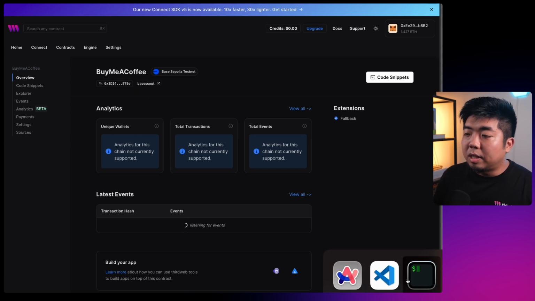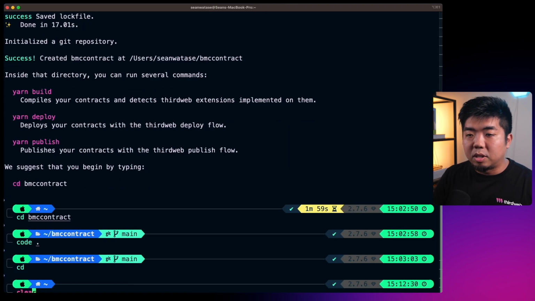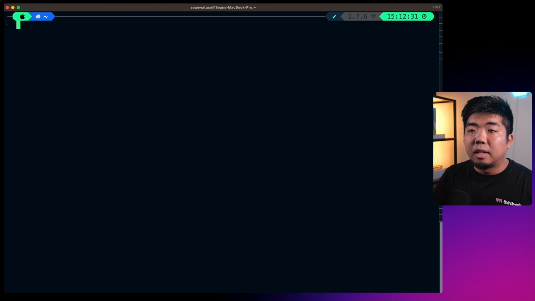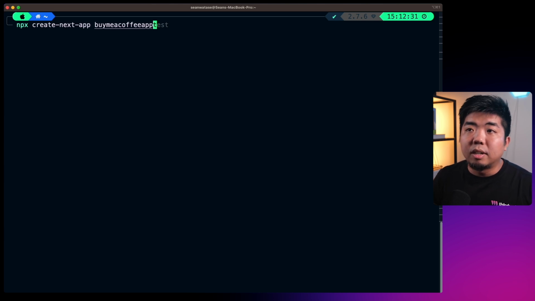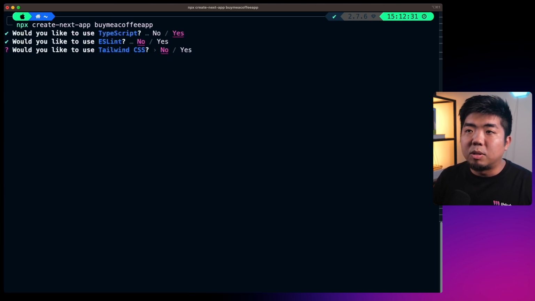And we're going to be using and creating a Next.js project. So I'm going to come back to my terminal here. Let me just get out of this and clear this. So we're going to run npx create-next-app. And we're going to create a new project here. I'm going to call this project buy-me-a-coffee-app. And when we create this new Next project, we are going to say yes to using TypeScript, no to ESLint, no to Tailwind CSS. I'm just going to do some basic styling as we go through the tutorial here.